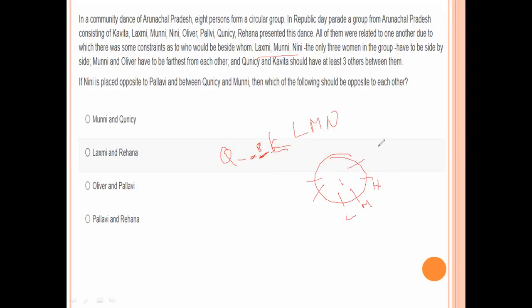The 8 members. Okay, let's see. L, M, N, Q, otherwise K, Q. Now, the question is, N is placed opposite to Pallavi, between Quincy and Munni.